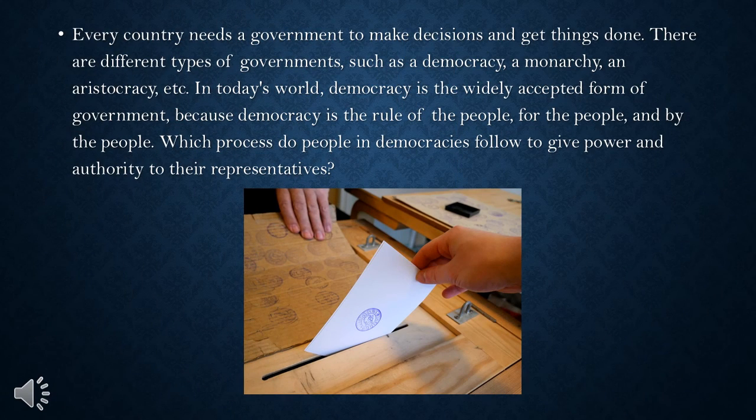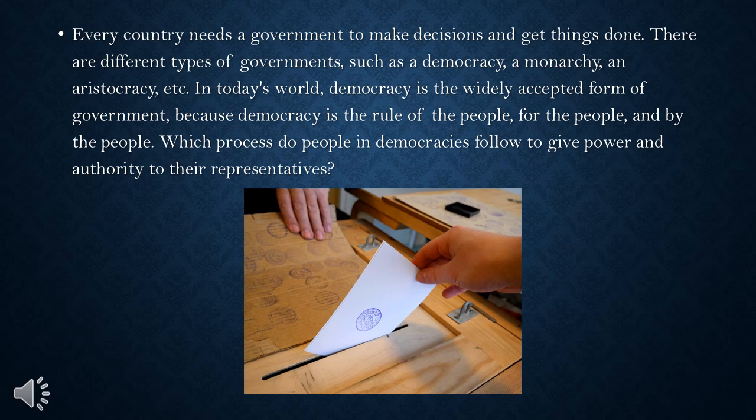Question number 6. Every country needs a government to make decisions and get things done. There are different types of governments such as a democracy, a monarchy, an aristocracy, etc. In today's world, democracy is the widely accepted form of government because democracy is the rule of the people, for the people, and by the people.